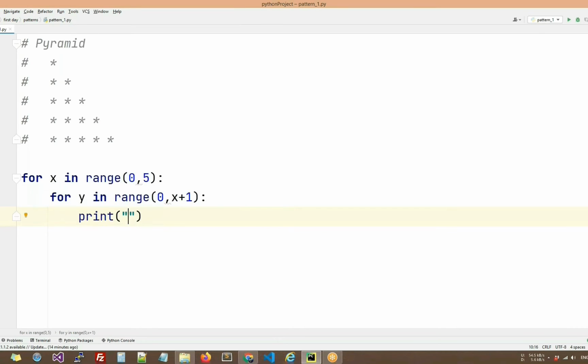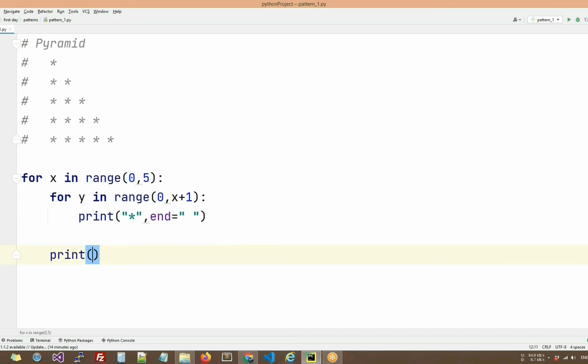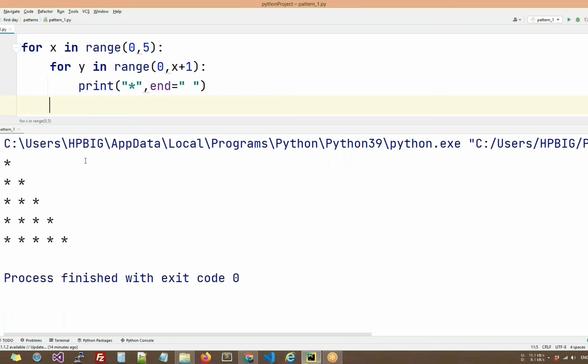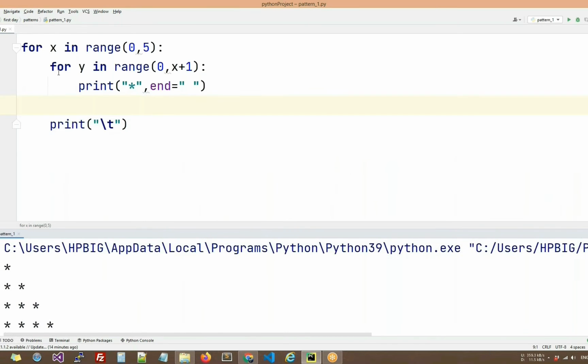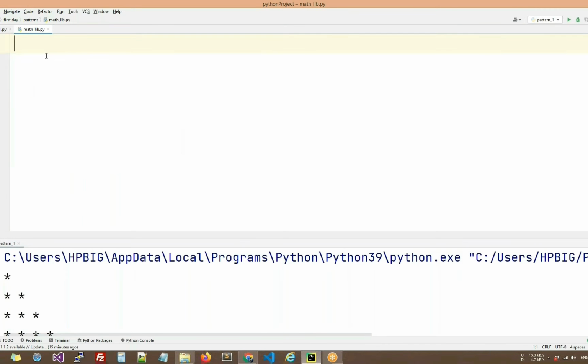We will print star and add end is equal to 1 space, and at the end we'll give one print for the next line character, say \t, and run the code. Once we run the code, see we are getting the required output. We are getting the pyramid. With just 4 lines of code, we got the required output.